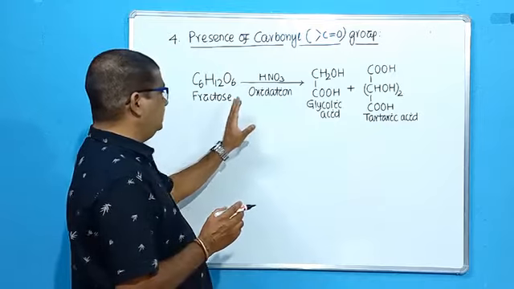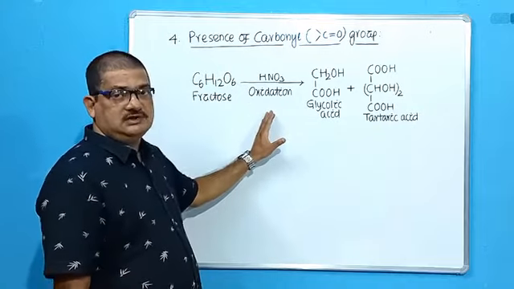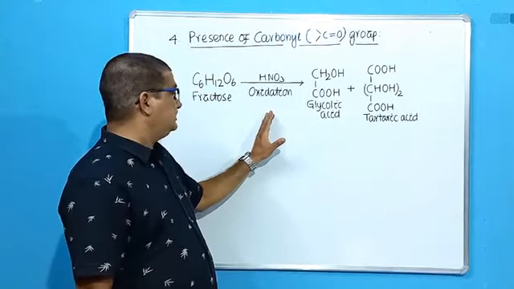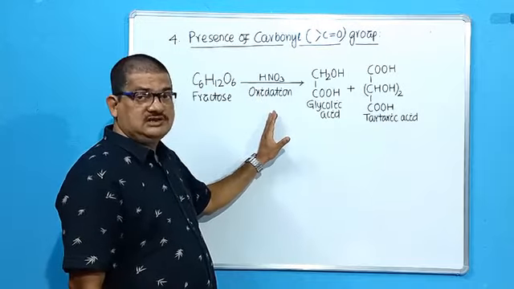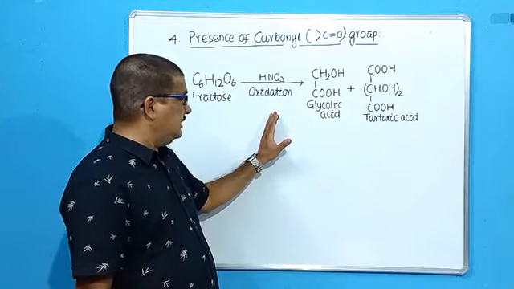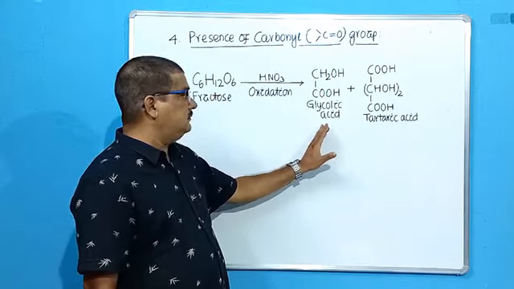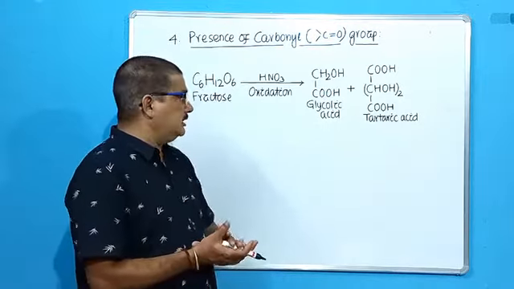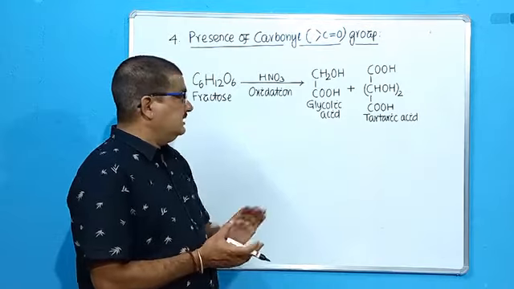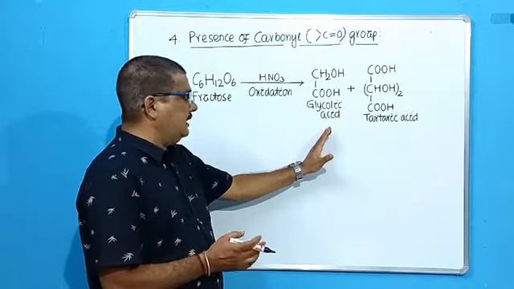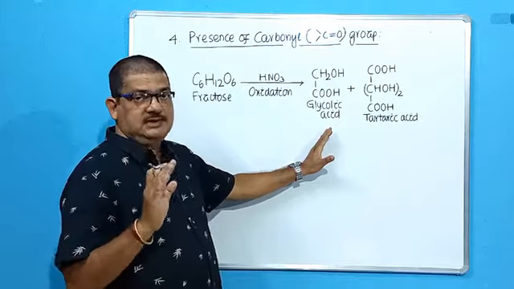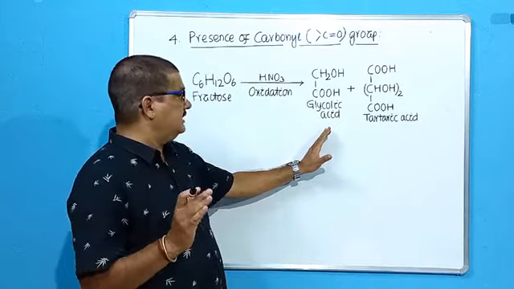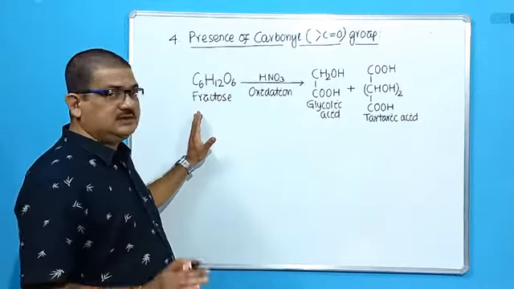When fructose is reacted with a strong oxidizing agent, nitric acid, it forms a mixture of glycolic acid and tartaric acid. Every acid which is formed has fewer carbon atoms than fructose.